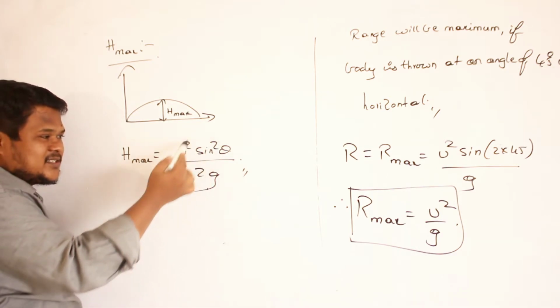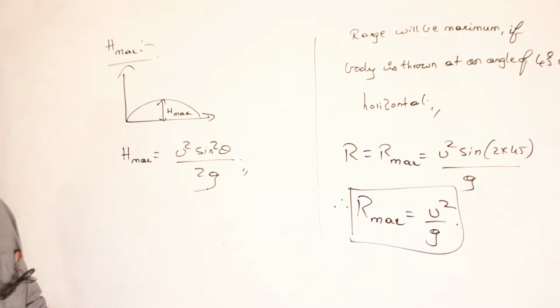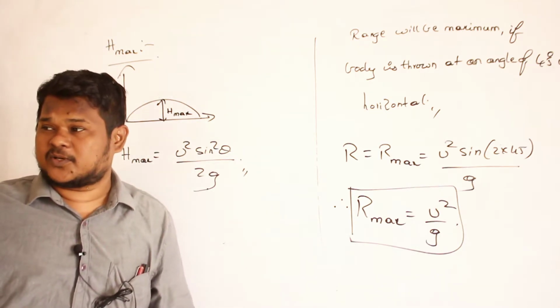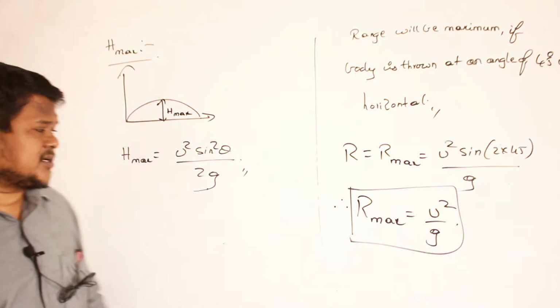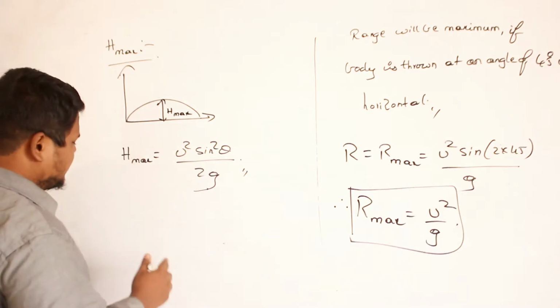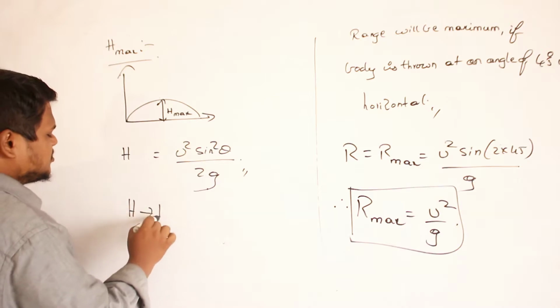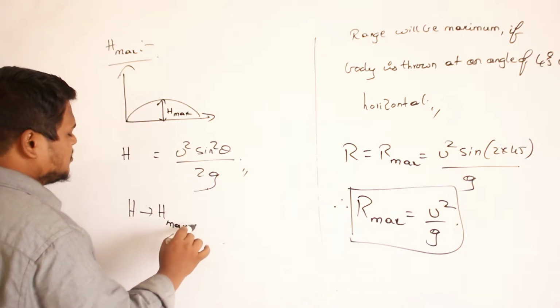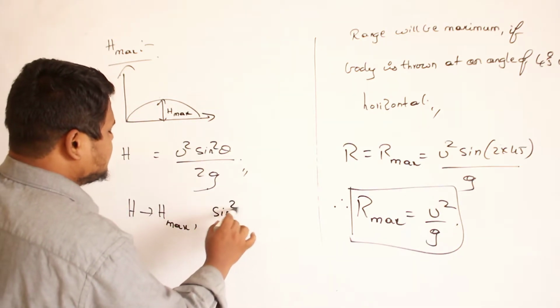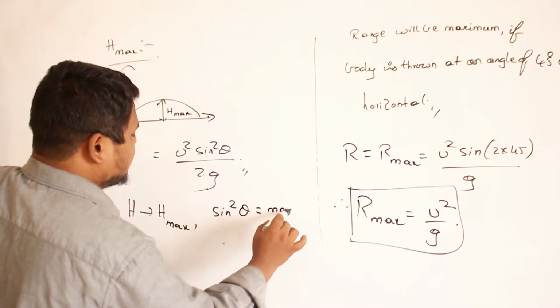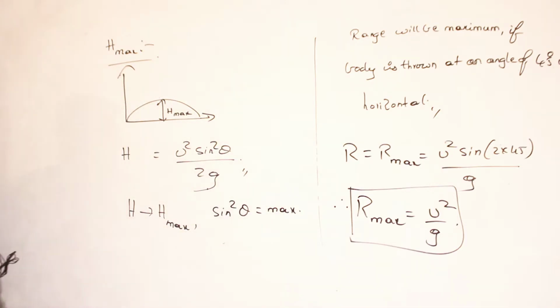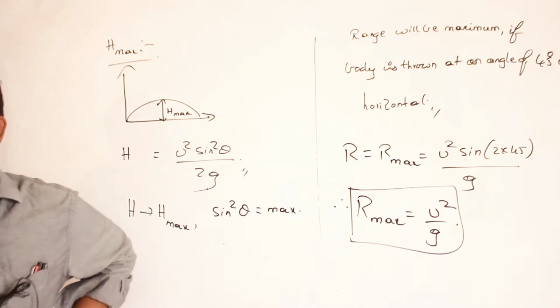Then what can I change? I can change only the angle of projection, the angle at which I am throwing the body. Are you able to understand? So what is the condition for H to become H max? Sine square theta should be maximum.